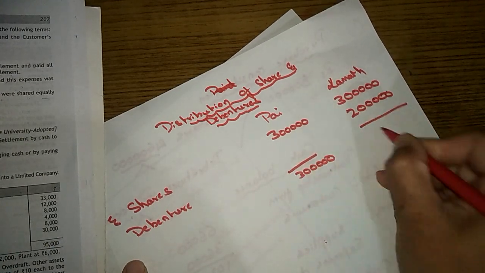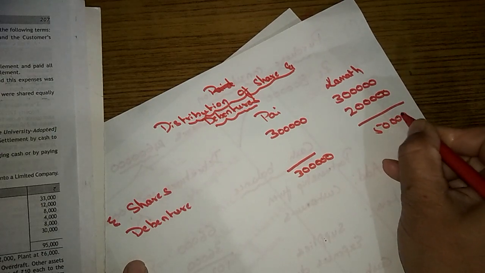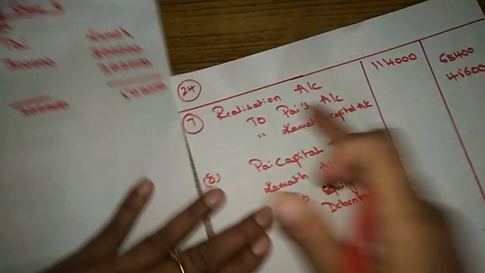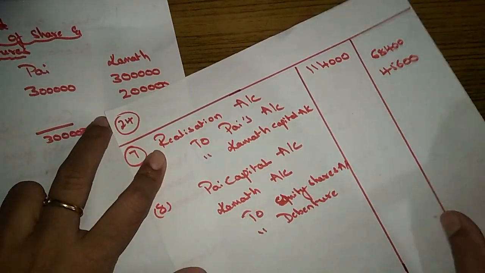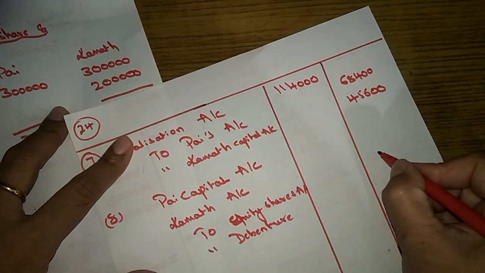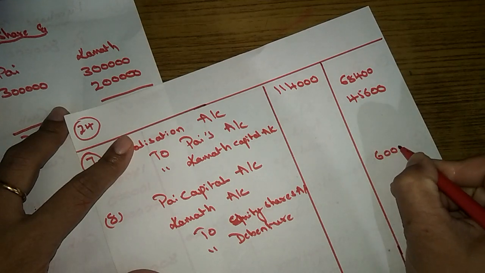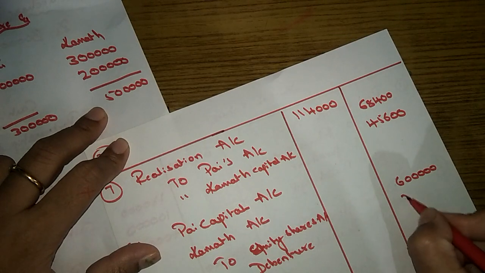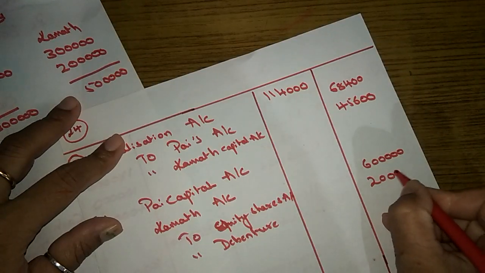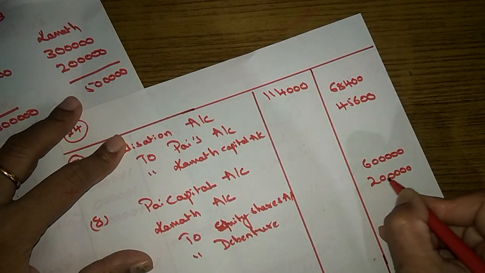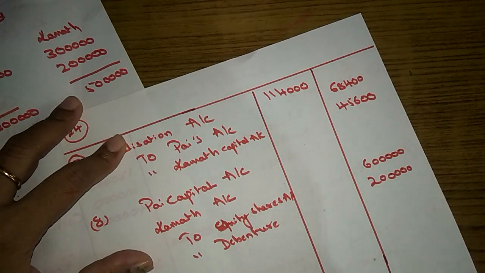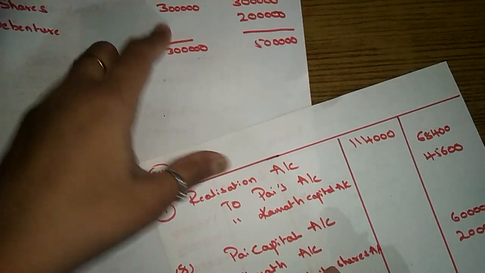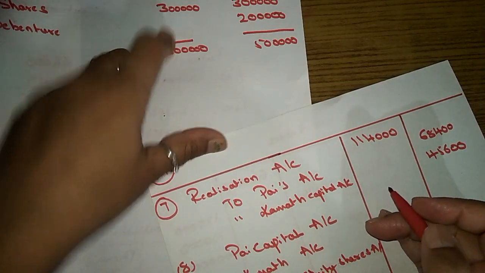3 lakhs, 5 lakhs. Okay, let's see this. How much is the total equity shares? It is 6 lakhs, right? And how much debentures are there? It's 2 lakhs. So how much is Pi getting in total?